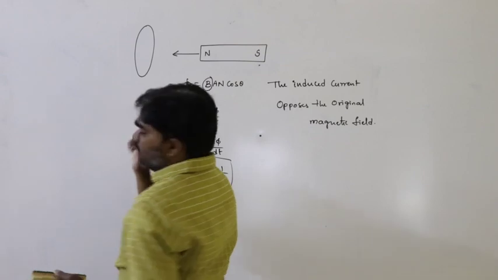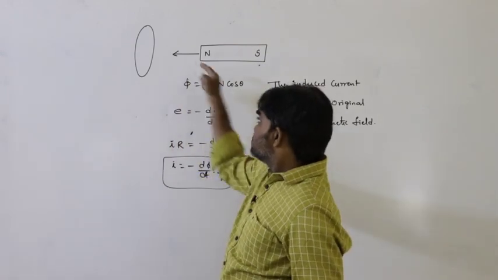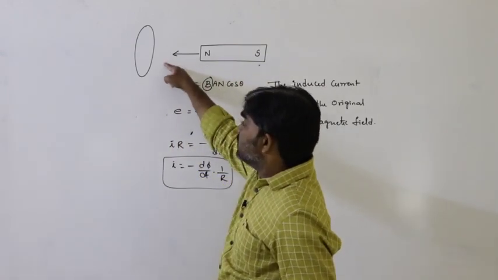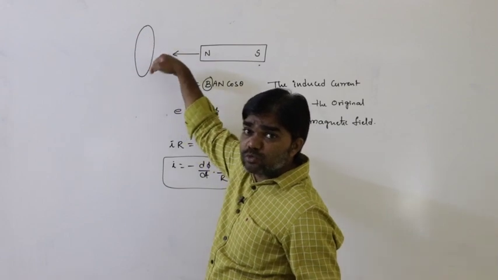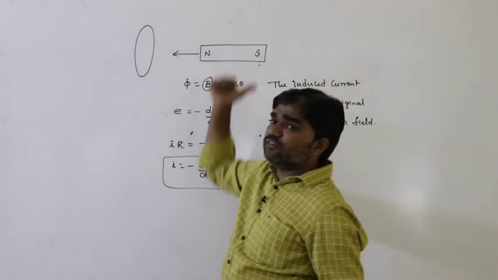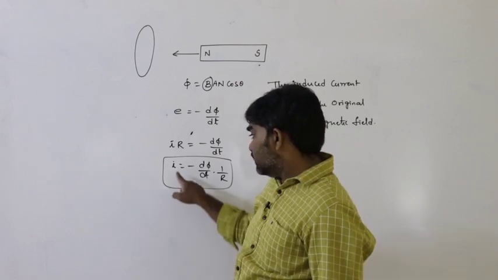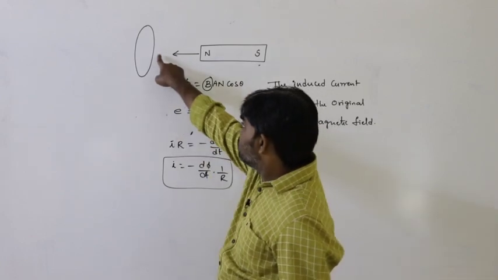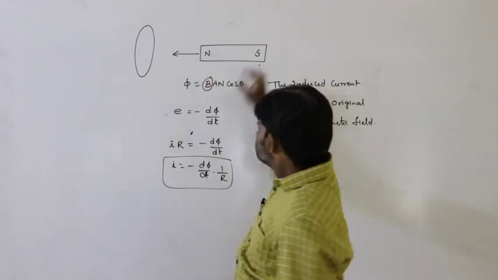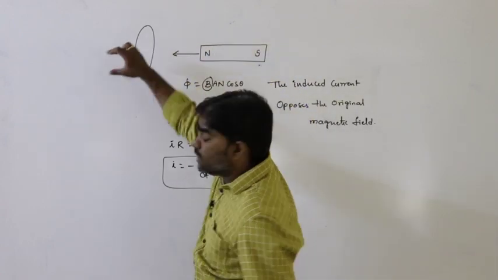So the magnetic field produced by the induced current must be opposite to the direction of the original magnetic field. This original magnetic field is south to north.